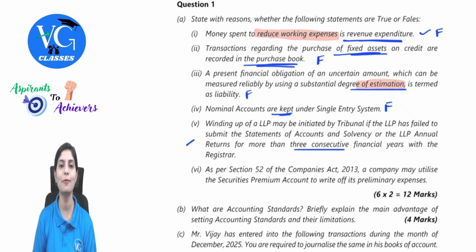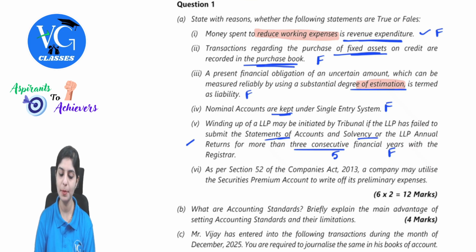This is coming from your introduction to partnership and LLP accounts. That is unit number 1 of your partnership. In that particular unit, there is a clear provision mentioned about the submission of statement of accounts and solvency. And the number of term mentioned there is for 5 consecutive financial years and not 3. Hence, the answer for this will also be false.